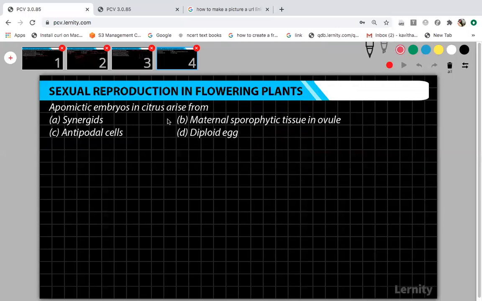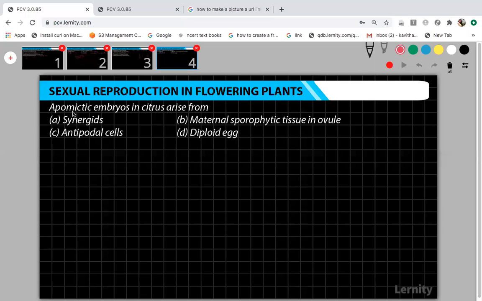Apomictic embryos in citrus arise from. Only one student has given me the answer. What about apomictic embryos in citrus arise from?